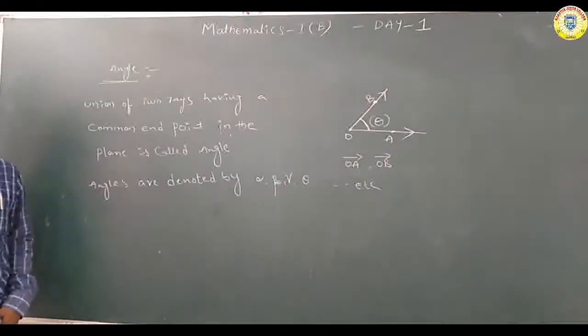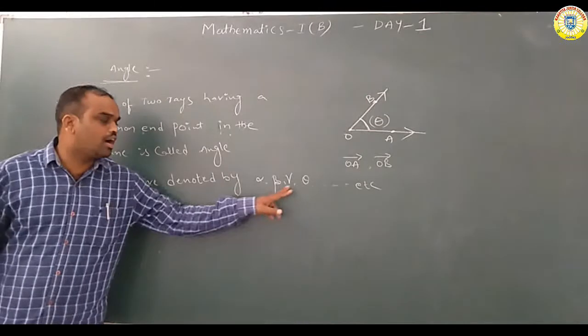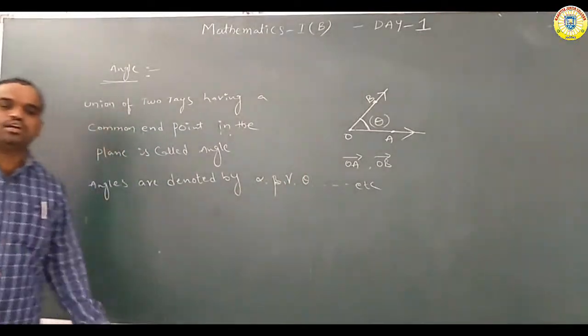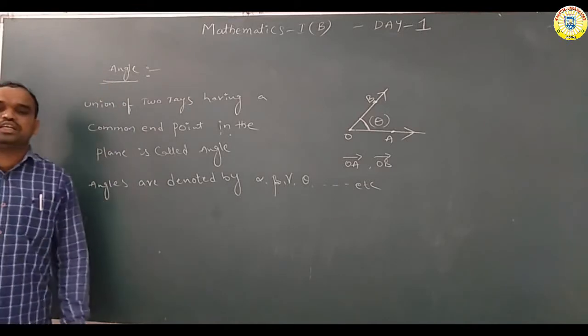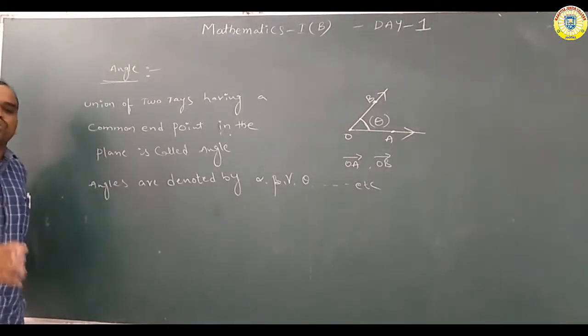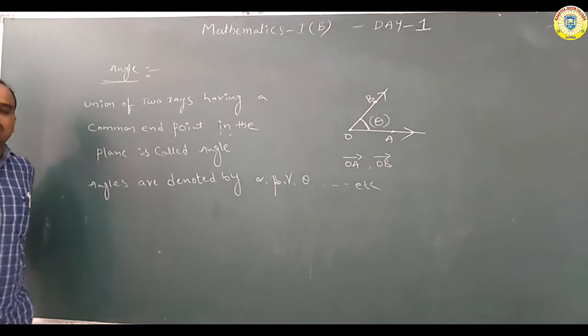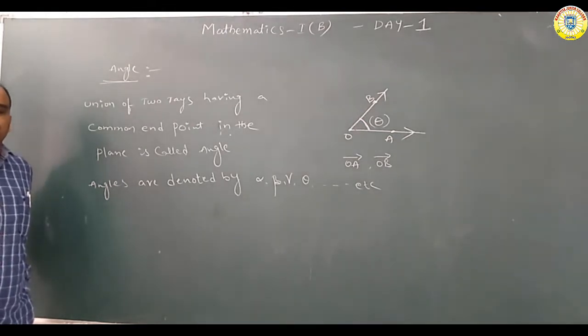Generally, angles are denoted by alpha, beta, gamma, theta, etc. So this is nothing but an angle. Listen carefully, Telugu students. Angle is nothing but Telugu కోణము.